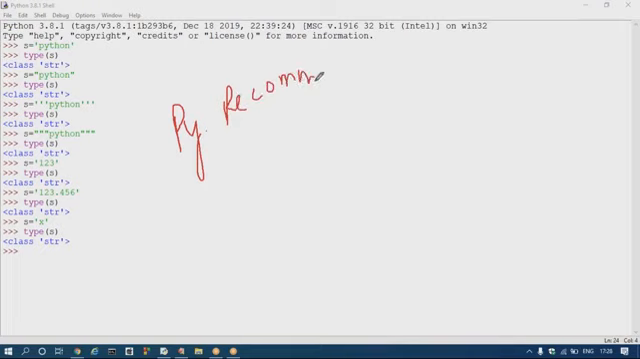The recommendation is single quote strings, like 'Python'. This is recommended by Python: for defining any string, use single quotes. So this is the Python convention.